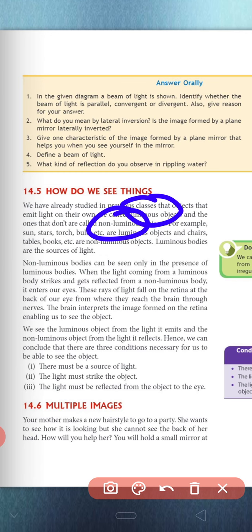Okay, so we see the luminous object from the light it emits and the non-luminous object from the light it reflects. So we can see a non-luminous object only at that point when any luminous object's light falls on it, and after reflection we will see the non-luminous object. Okay, so we can conclude that there are three conditions necessary for us to be able to see an object.